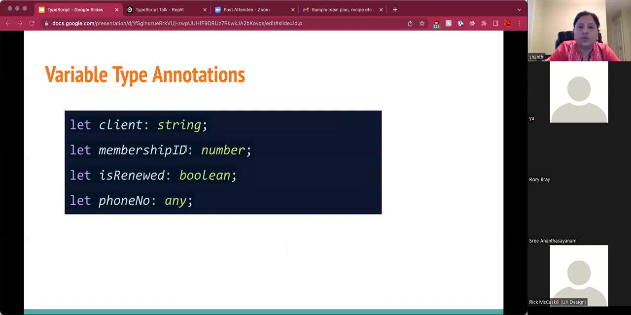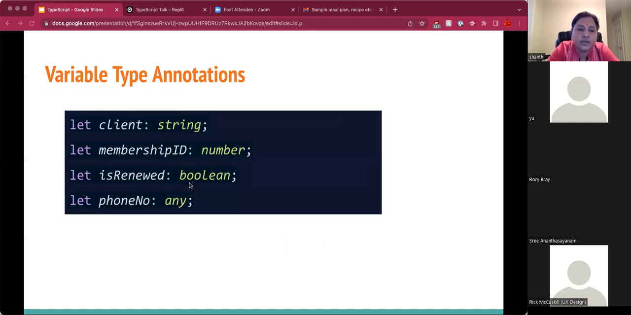In a case where we don't want to assign an initial value, but we also don't want the variable to be of type any, because then TypeScript won't be able to protect us from mistakenly assigning a variable an incorrect type, how do we tell the compiler that this variable is of this type?